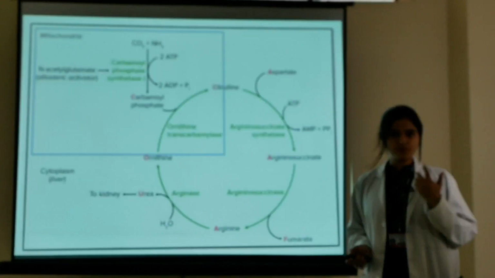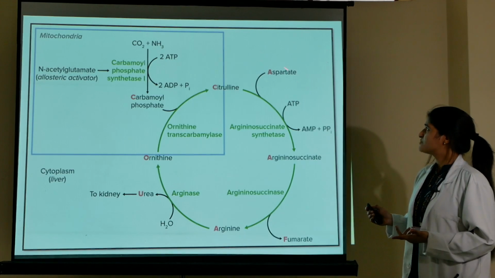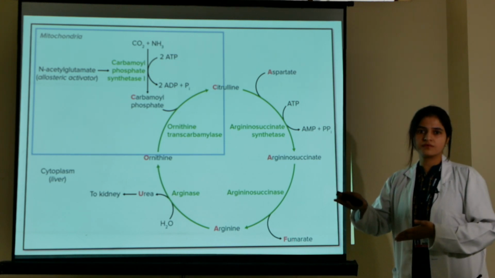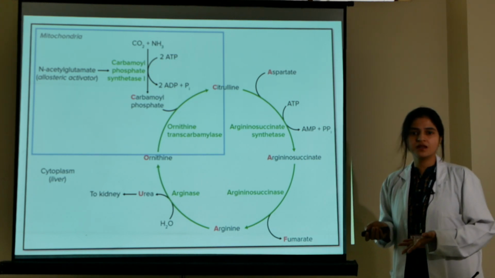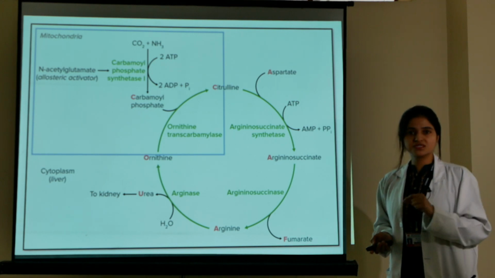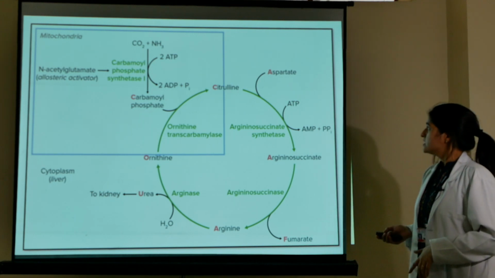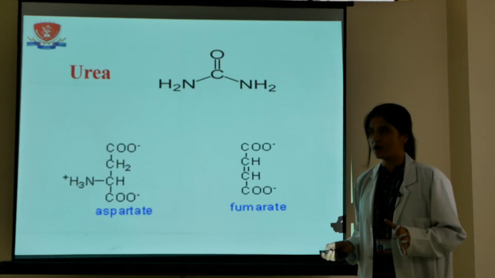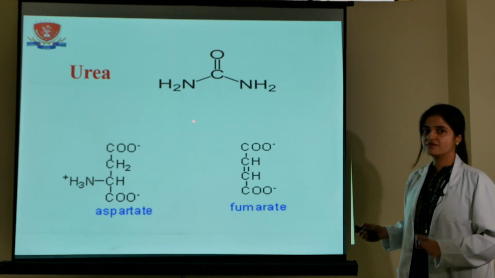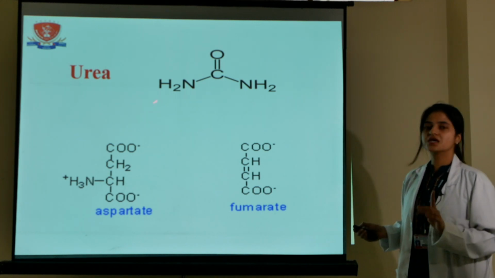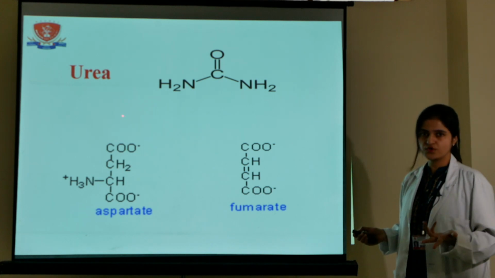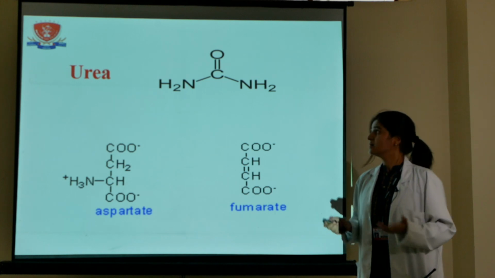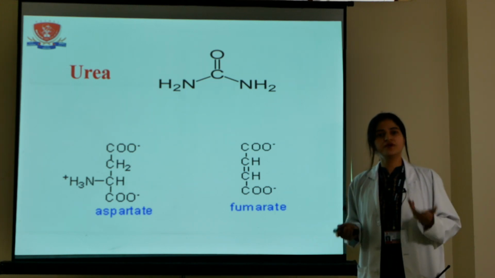Now there is a very important point here. Why is this aspartate entering into the urea cycle, and why is this fumarate being released from the urea cycle? What is the significance? This is really a very important point. When you see the structure of urea, there are two amino groups present in the structure of urea. First amino group and the second amino group. Now the question is, where do these two amino groups come from?